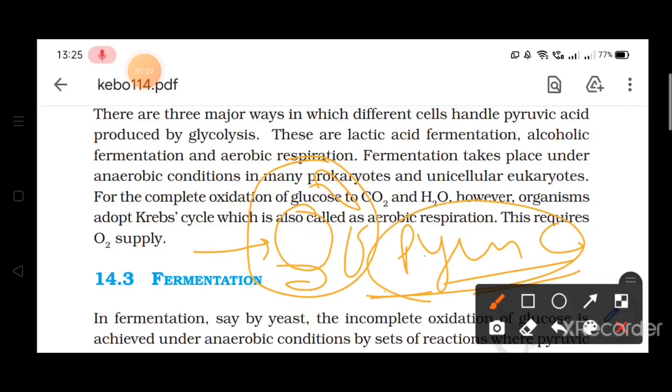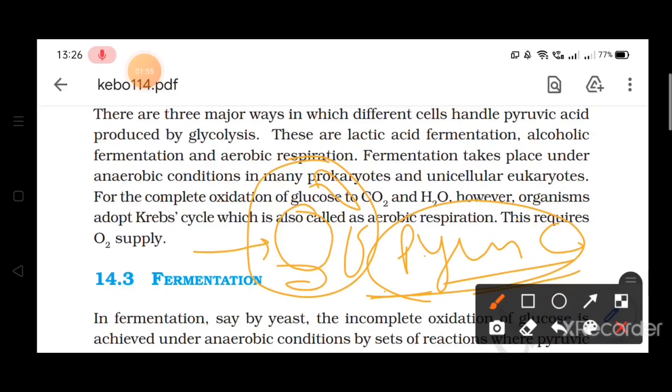So this pyruvic acid is now going to release the energy, and there are three major ways in which this pyruvic acid will release the energy. Because the pyruvic acid, what was it produced from? From glucose. Which process did it? Glycolysis. And now what will happen? This pyruvic acid will release the energy, and this process is included in three major ways.